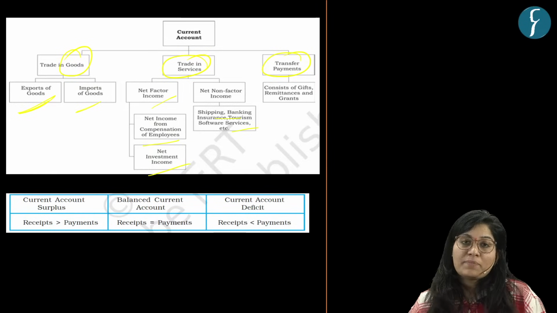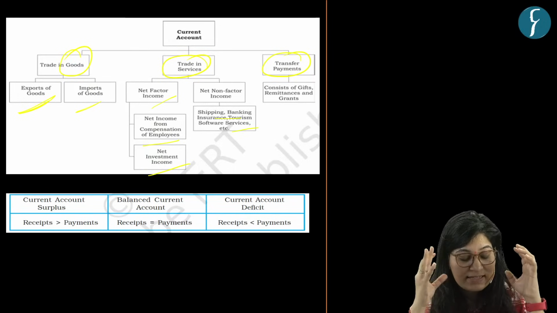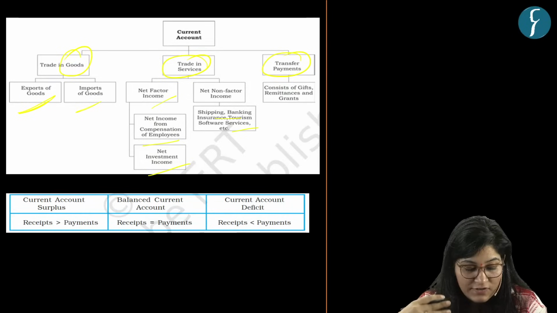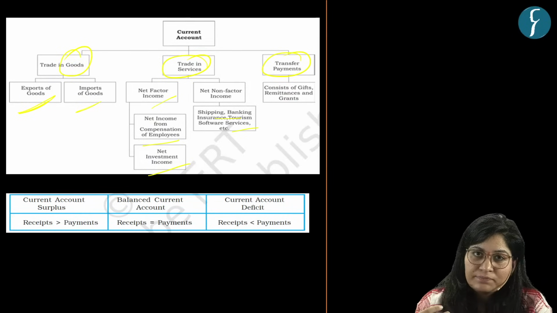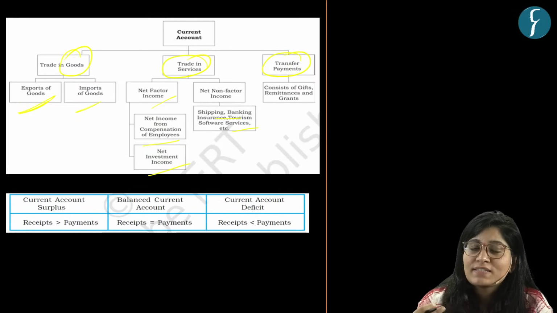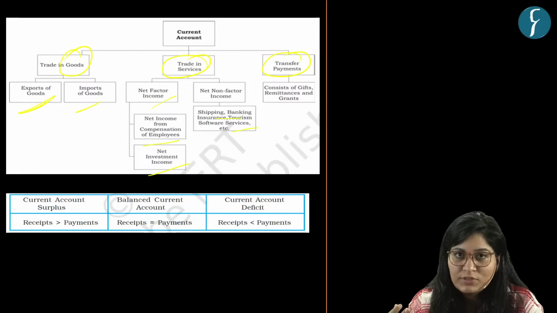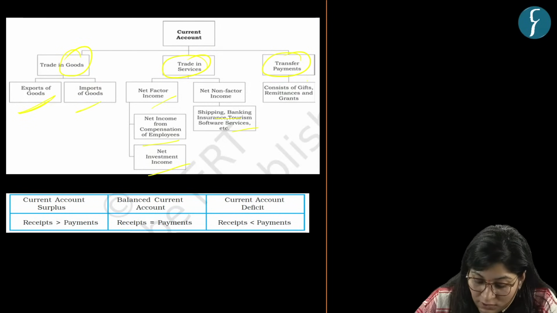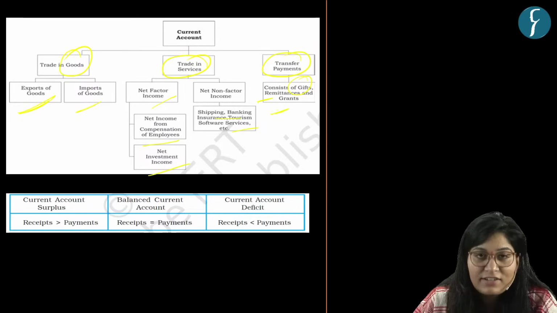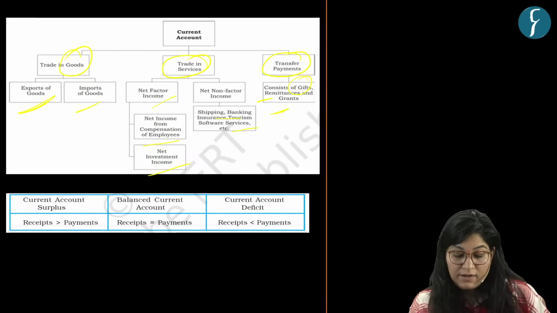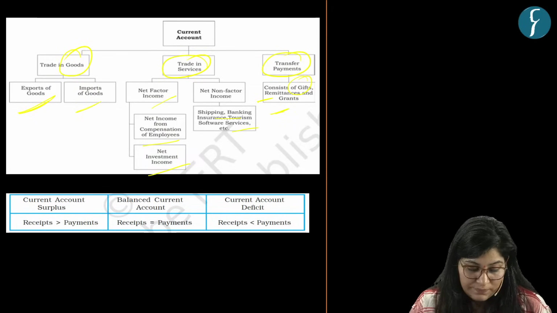See, what are transfer payments? A transfer payment is a receipt which a resident of a country gets for free, without doing any kind of work or service in return. So it's a free receipt in the form of gifts, remittances, and grants. Okay. Now, we know what is the current account.